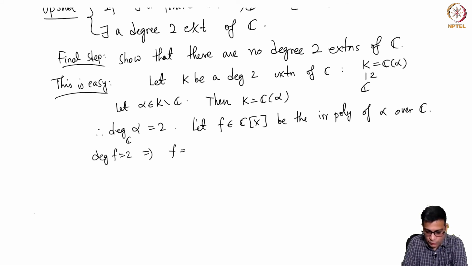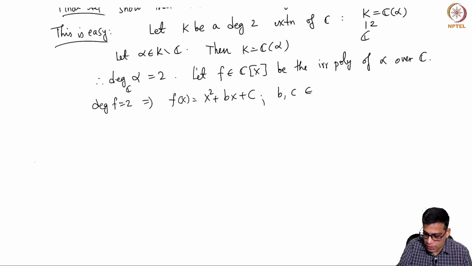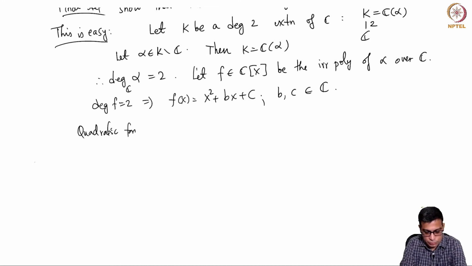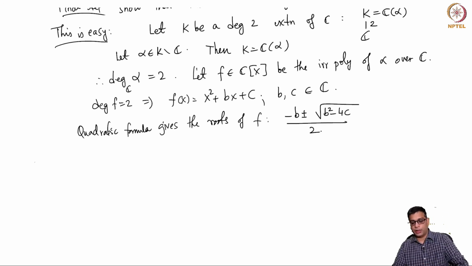So it will be of the form f(x) equals x square plus bx plus c, where b, c are complex numbers. But the quadratic formula tells us the roots of this. These are (minus b plus or minus square root of b square minus 4c) by 2, because I am taking a monic polynomial.